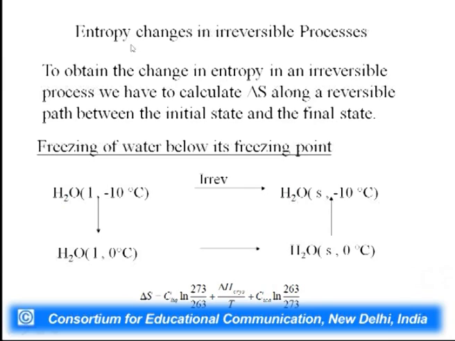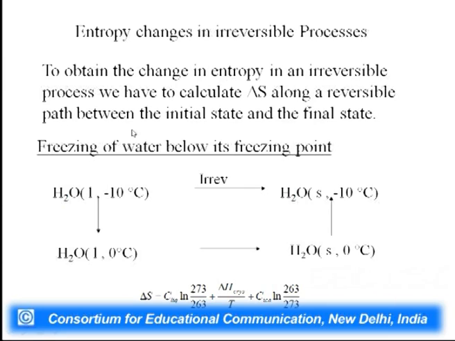We can calculate. So, till now we have been discussing how to calculate entropy change in a reversible process, but we can also calculate entropy change for an irreversible process. Since entropy change is not directly defined for an irreversible process, what we need to do is carry out that irreversible process in several different steps which can be carried out reversibly.